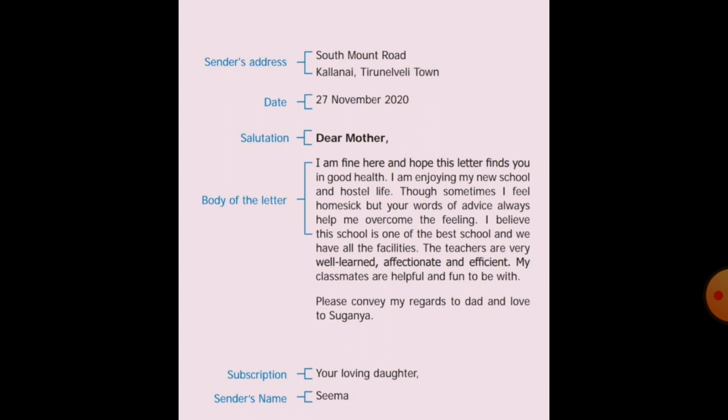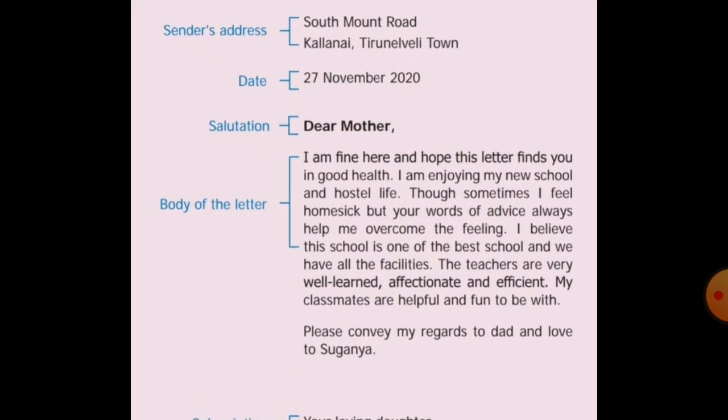Now here this is the letter. See there, the body of the letter. I am fine here and hope this letter finds you in good health. I am enjoying my new school and hostel life, though sometimes I feel homesick, but your words of advice always help me overcome the feeling. I believe the school is one of the best schools and we have all the facilities. The teachers are very well learned, affectionate and efficient. My classmates are helpful and fun to be with.